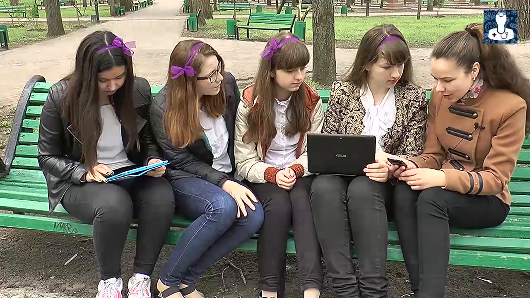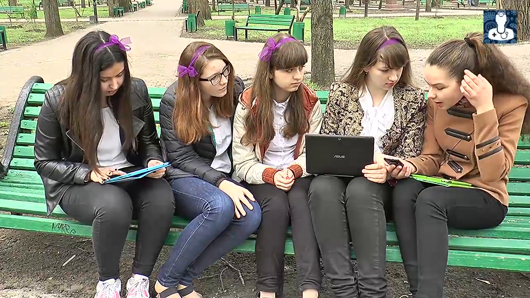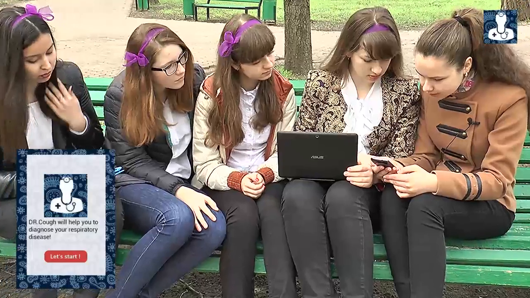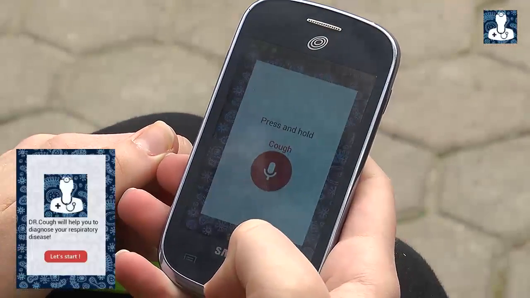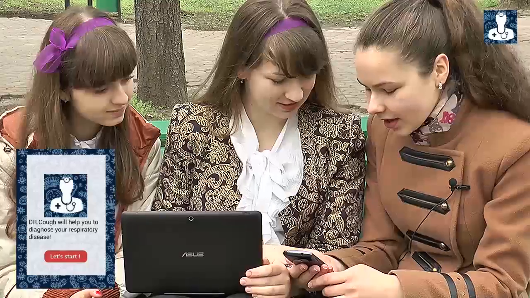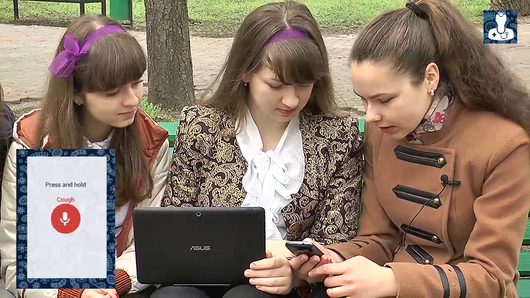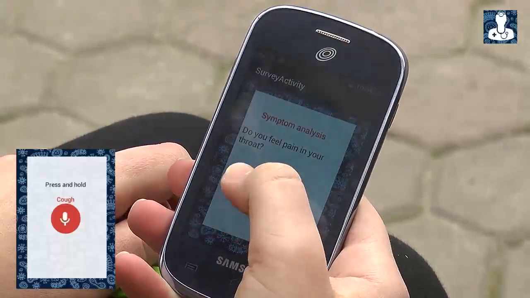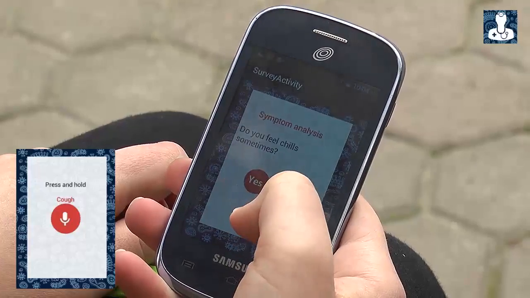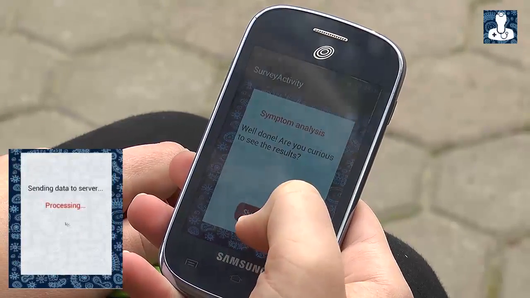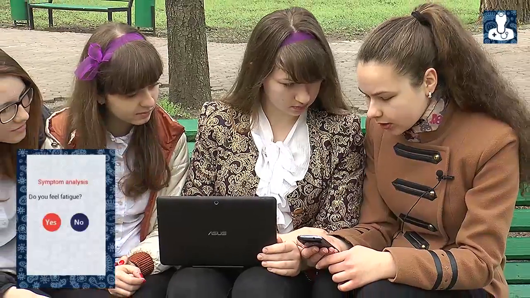So we open the app, and here we have the start page. Dr. Cough will diagnose the respiratory disease, so we have to take the test. Press and hold the red button and cough. While you're holding, then we have to analyze the symptoms and answer some questions like, do you feel pain in your throat?